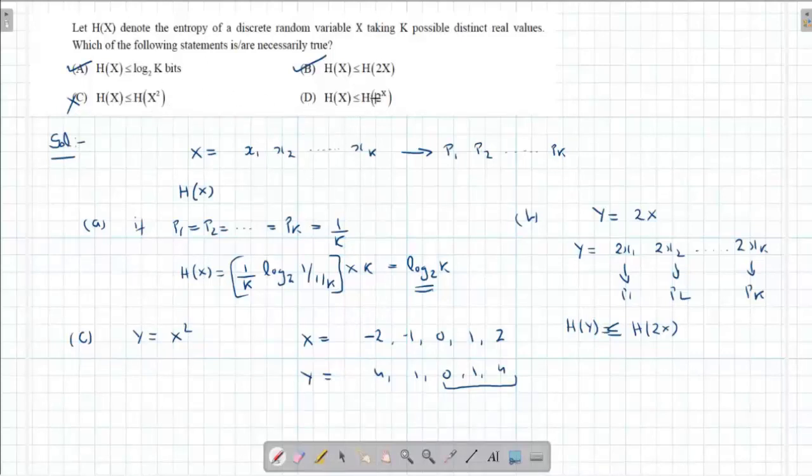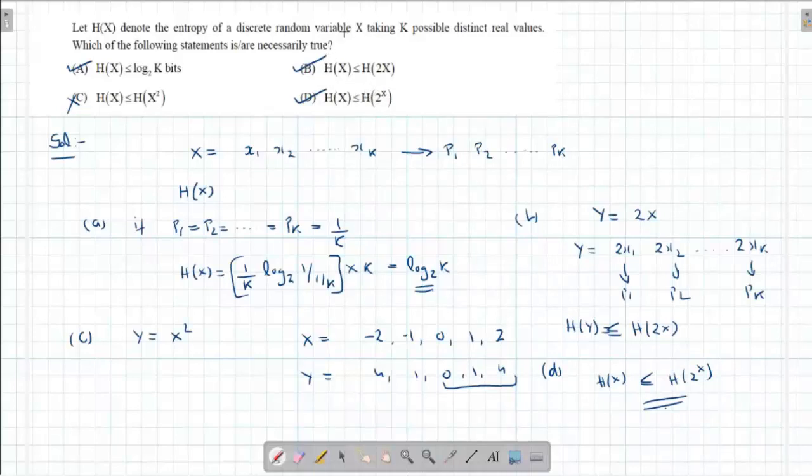Now coming to h of x and h of 2 to the power x. This appears to be non-linear, but just see. If I take x distinct possible real values, then 2 to the power x will also give me distinct possible values. Since only k values will remain, all will have probabilities p1, p2 to pk. So h of x will again be the same as h of 2 to the power x. This condition will also hold good, just because the values in 2 to the power x are all distinct. So that is the condition.